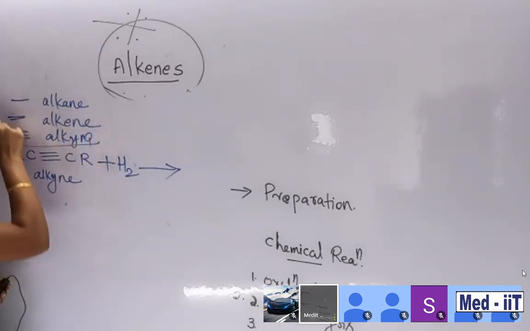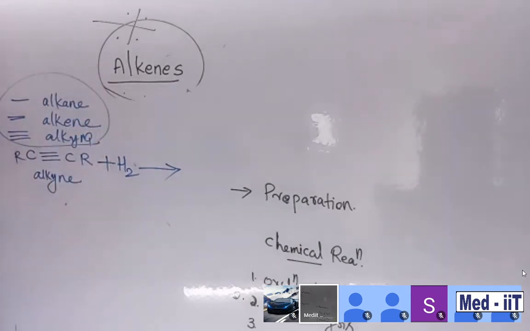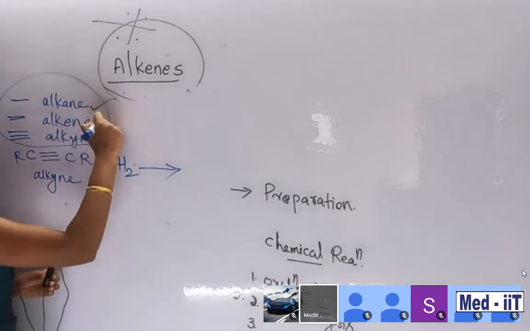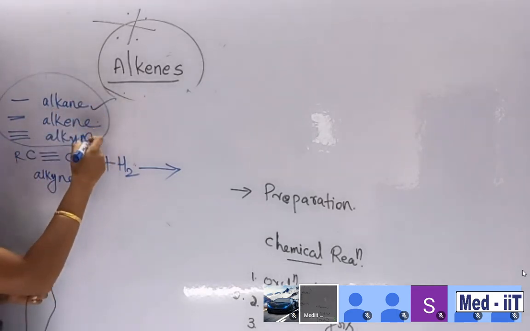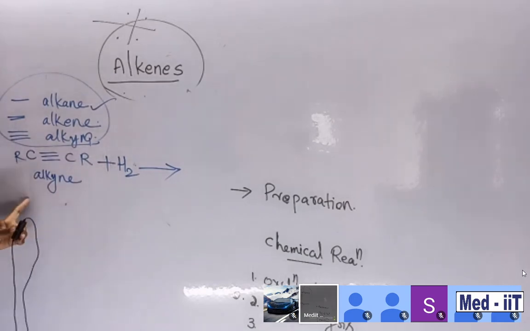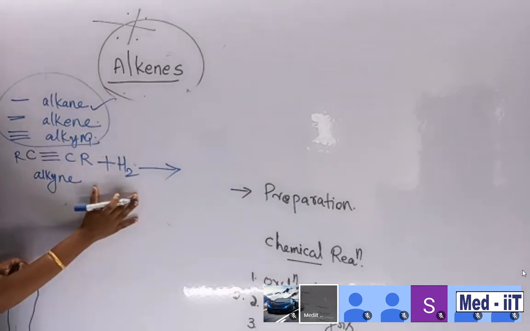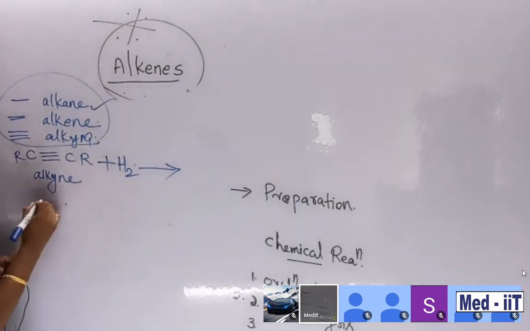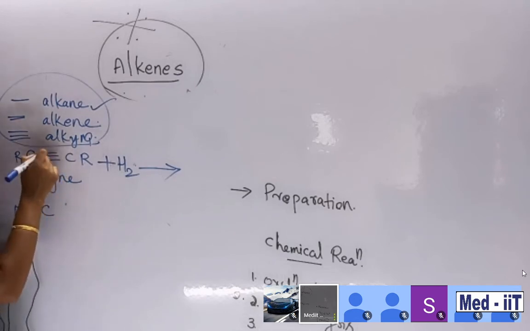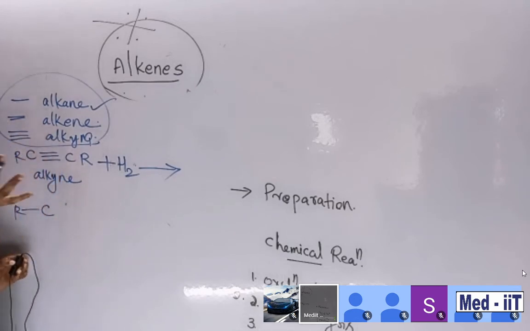Keep it in mind. In the upcoming section, we want to handle alkyne also. So this is alkyne, meaning triple bonded compounds are called alkynes. We are going to add hydrogen. How? Look here, C is there, R is there. This bond and this bond are going to break.